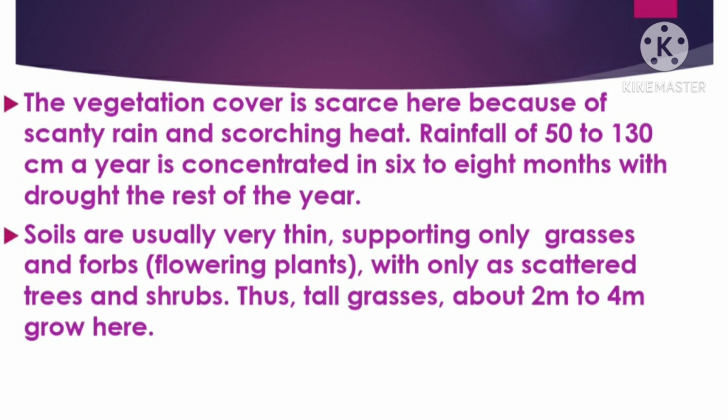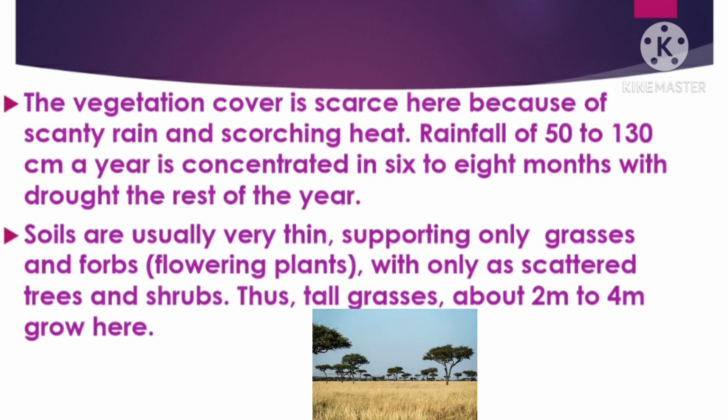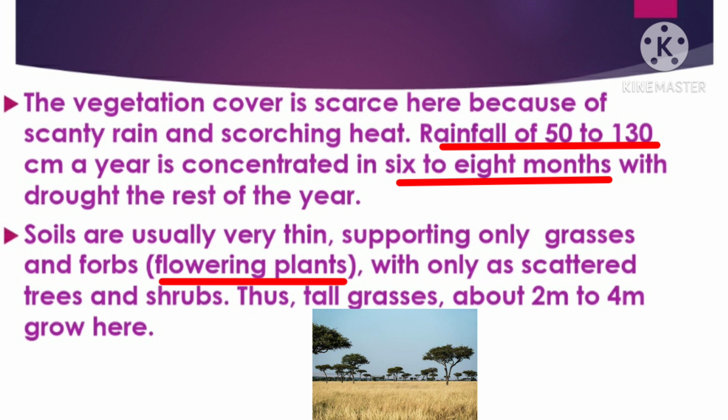Now, children, vegetation cover is scarce here because of scanty rain and scorching heat. It receives around 50 to 130 centimeter of rainfall throughout a year, and that too in 6 to 8 months only. Moreover, soils are also very thin, supporting only grasses and forbs with only scattered trees and shrubs. Thus, tall trees about 2 meter to 4 meter only are found here.